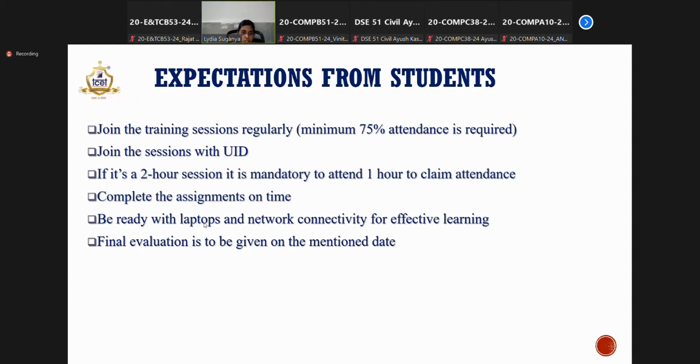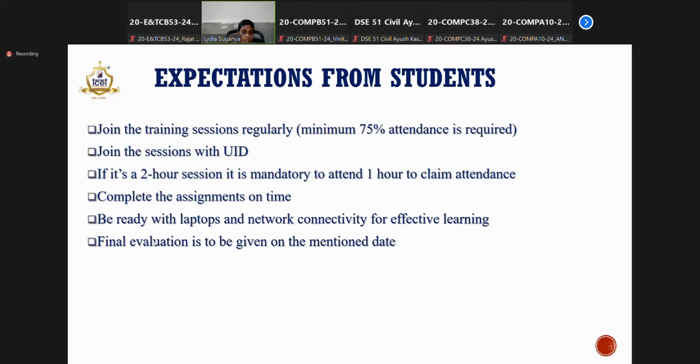For that purpose you need the laptops, and also for submitting the assignments. So arrange for a laptop if you don't have one, and also check the connectivity. If you miss the sessions, then the next day you will not get the continuity, and you cannot learn effectively. So in order to have effective learning and take the full benefits, you need to arrange for a laptop.